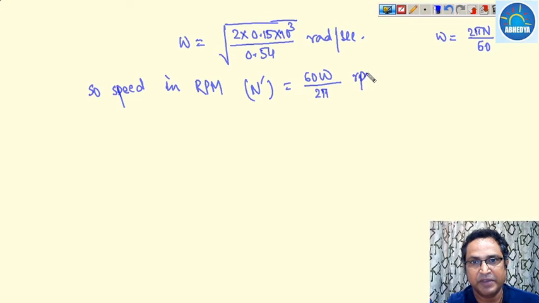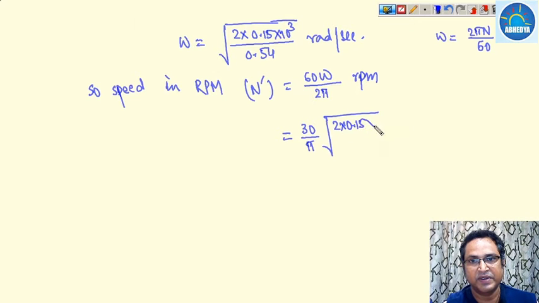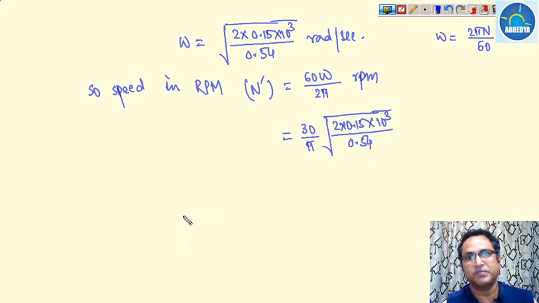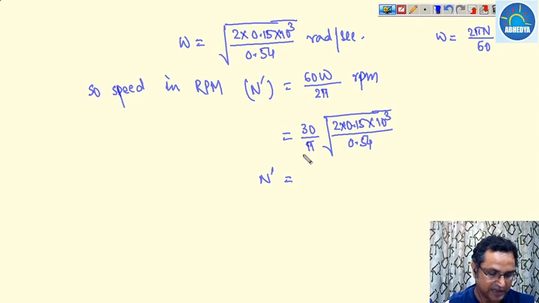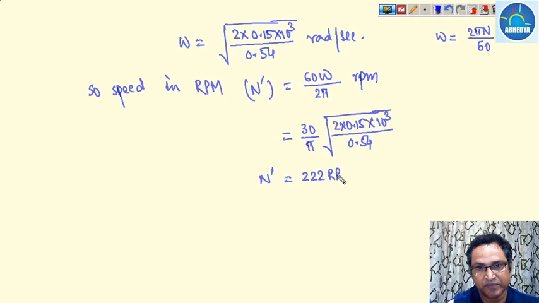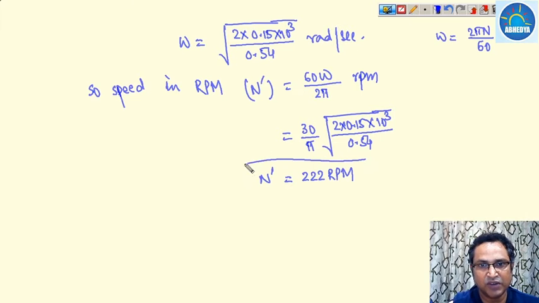Once you put the value, that is 30 upon pi into omega, which is the square root of 2 into 0.15 into 10 raised to the power 3 divided by 0.54. Once you calculate all these values, you will get the total final RPM, and this comes out to be 222 RPM. Now just do the calculation part.